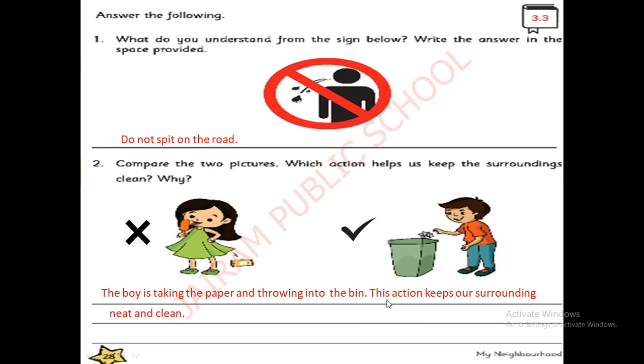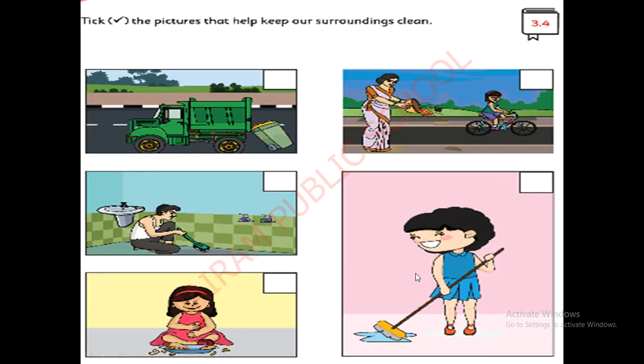This action keeps our surroundings neat and clean. See, if all the children are doing like this, not only on the road, in our house also, we have to keep our house and the surroundings neat and clean. See, this action helps all the people to keep our surroundings neat and clean. Okay, now we can check with the answers. Now see the next one.